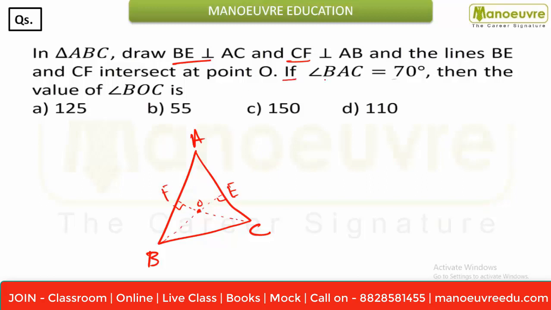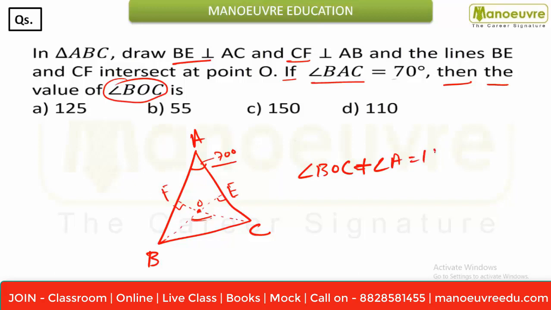So here it is given that angle BAC is 70 degree. What you have to find is the value of angle BOC, means this B, this O and this C. So you know that this angle plus this angle is supplementary, means 180. So I can say angle BOC plus angle A is 180 degree, and here A is given, so this is 70.